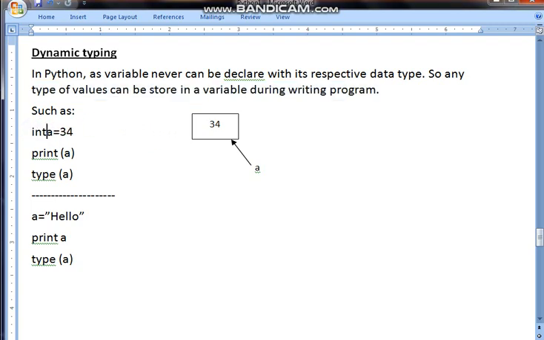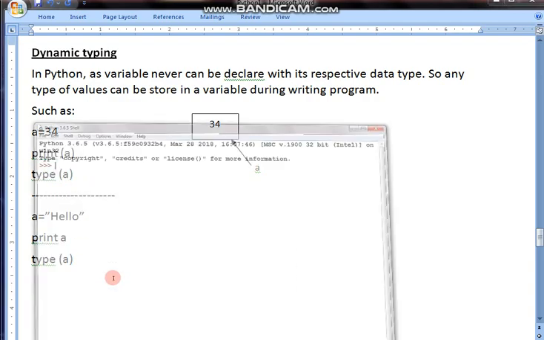For example, here in this case, I have to write int in case of Java, C++, or other languages. But in Python, I need not specify the data type. So it does not mean the data type concept is not there in Python. Data type concept is there in Python. After assigning 34 to a, when I'm printing, it is showing the result, no problem. When I'm using the type function, type of a, it is showing int as the result.